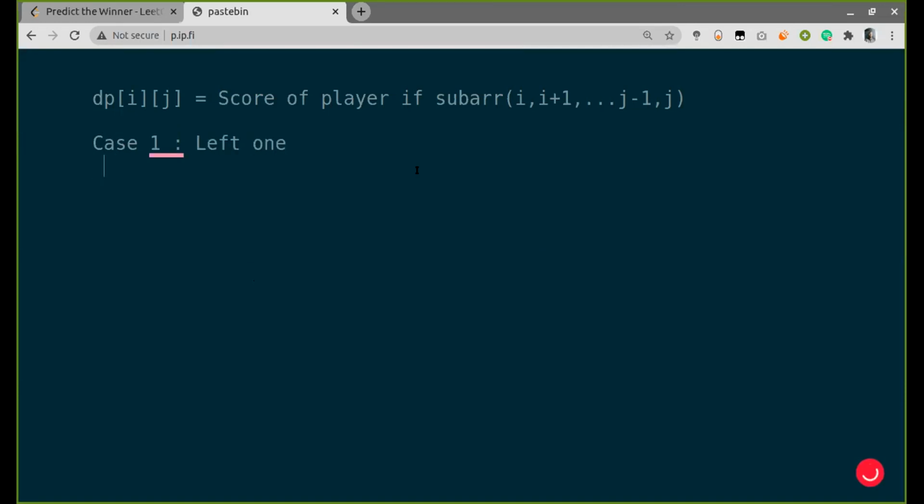If I choose the left one, then the answer will be nums of I. Now since I picked the left index of the array, the second player has